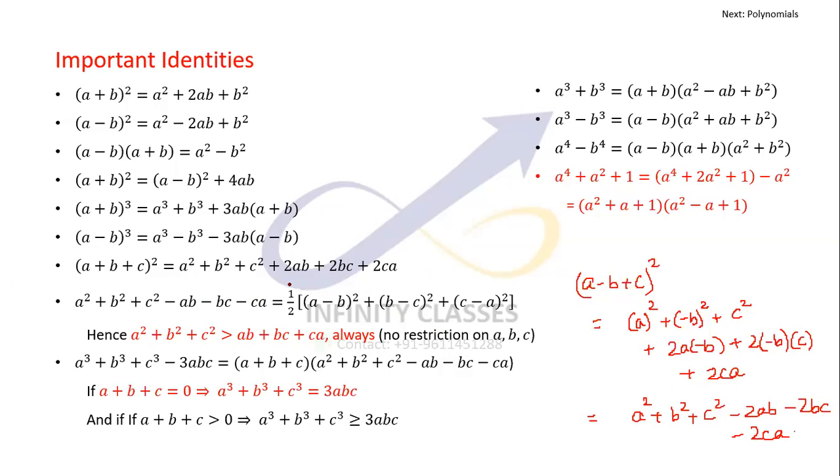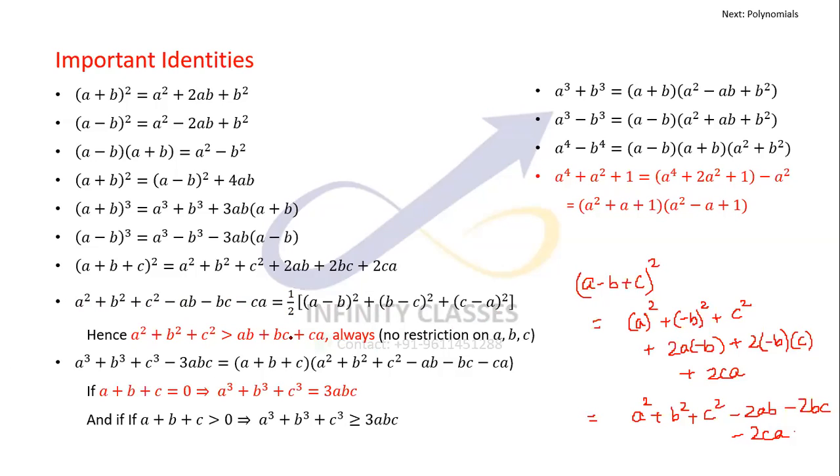Moving ahead, a square plus b square plus c square minus ab minus bc minus ca can be written as half of a minus b whole square plus b minus c whole square plus c minus a whole square. You can check it. Just multiply throughout by 2. You will get a minus b whole square plus b minus c whole square plus c minus a whole square.